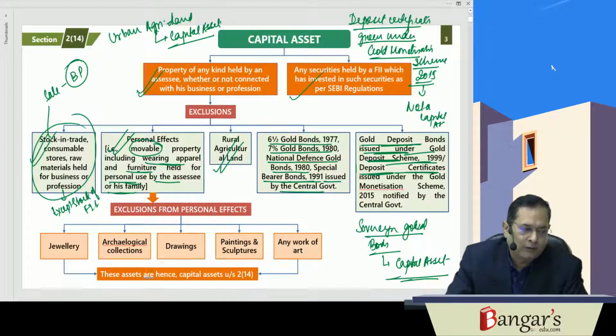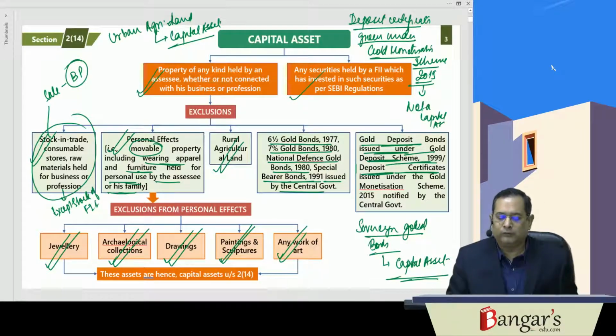Then what is excluded from the exclusion is jewelry, archaeological collections, drawings, paintings and sculptures, or any work of art. These are what? Capital assets. Basically jewelry, archaeological collections, drawings, paintings, sculptures, or work of art, they are coming under the ambit of capital asset.